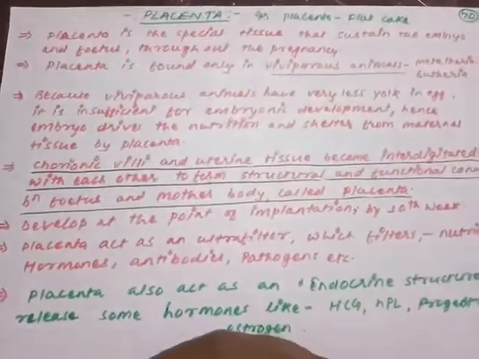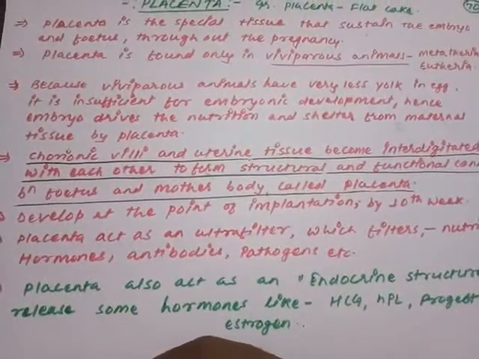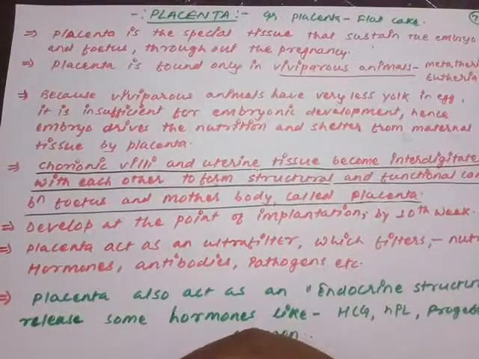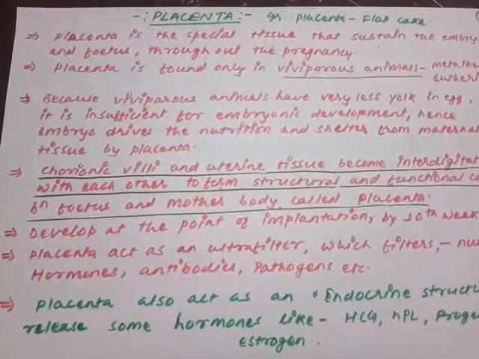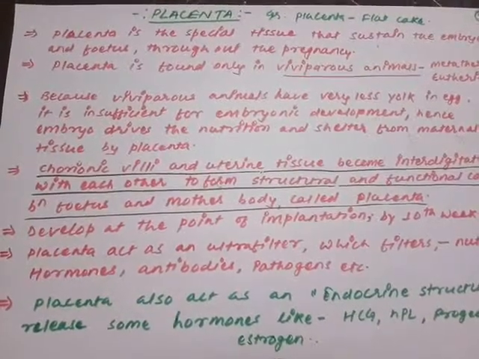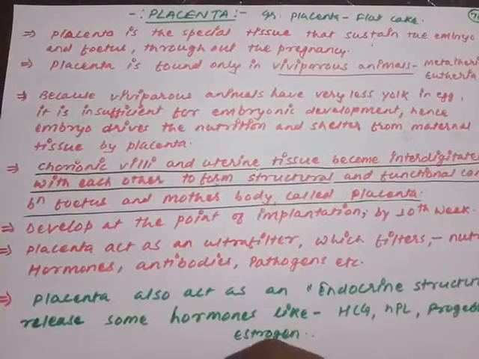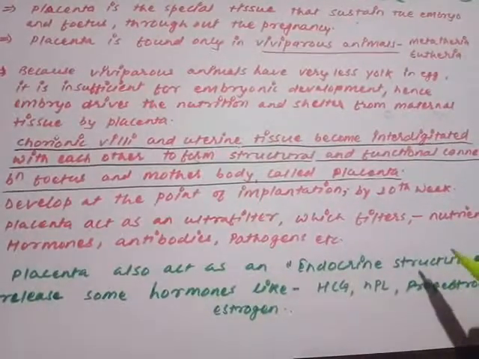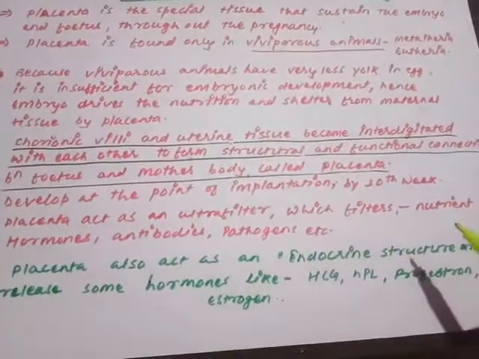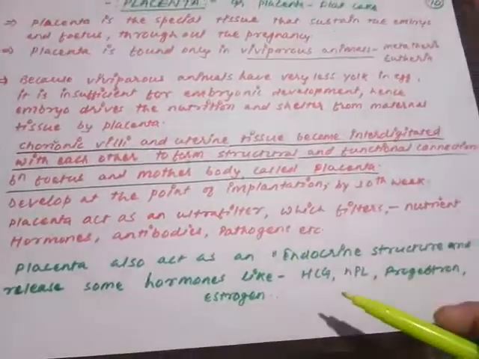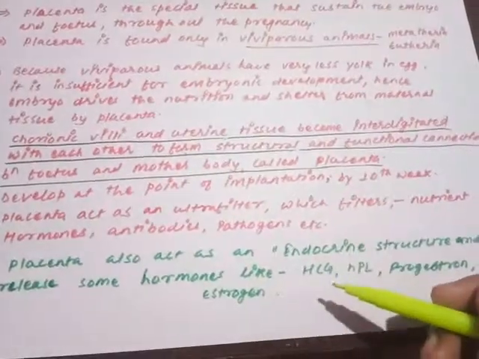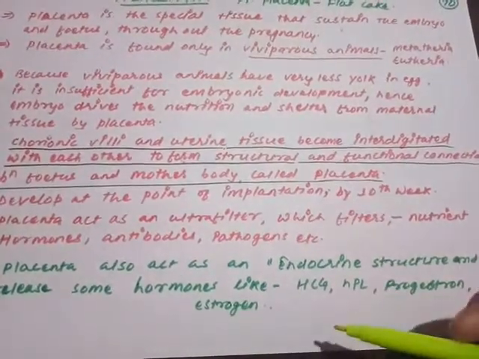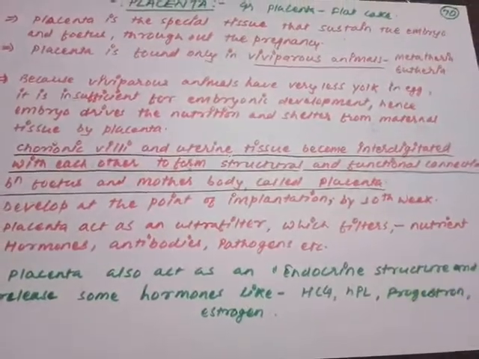तो उस समय उस मैटरनल बॉडी से न्यूट्रिशन लेने के लिए, उस मैटरनल बॉडी से शेल्टर लेने के, दे हैव टू डेवलप द स्ट्रक्चर दैट इज कॉल्ड एज प्लेसेंटा। और प्लेसेंटा है क्या? कई बार पढ़ चुके अपन, प्लेसेंटा इज काइंड ऑफ इंटरडिजिटेशन मेड बाय the uterine part and the chorionic villi, that is structural and the functional unit which provide the connection and exchange of the material between the mother body and the fetus, develop at the point of implantation at the end of 3rd month, act as the ultra filter for the nutrient, hormones, antibodies, pathogen, etc. And it is also working as an endocrine structure which release the basically HCG human chorionic gonadotrophin, HPL human placental lactogen, progesterone, estrogen, और later stages में relaxin भी release करता है।